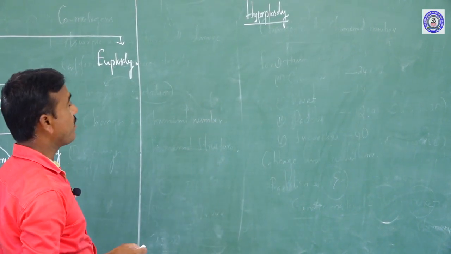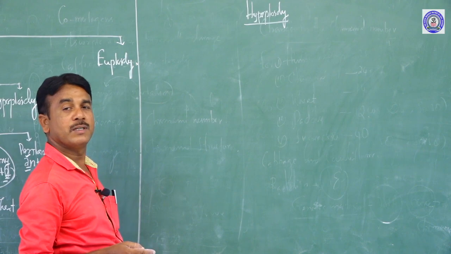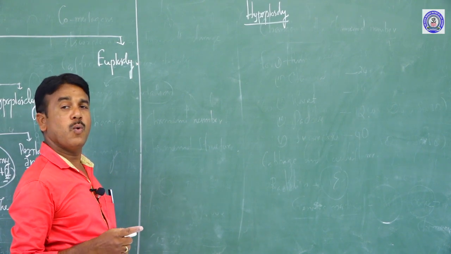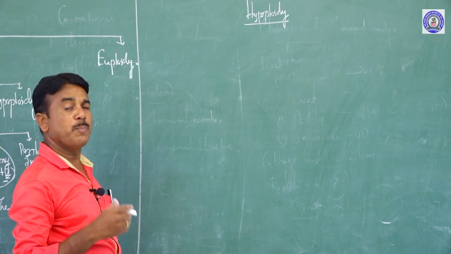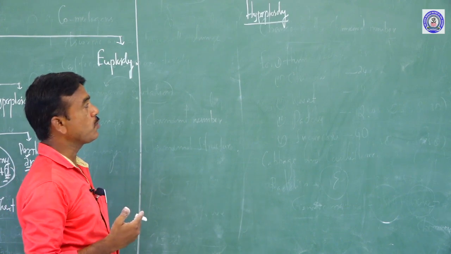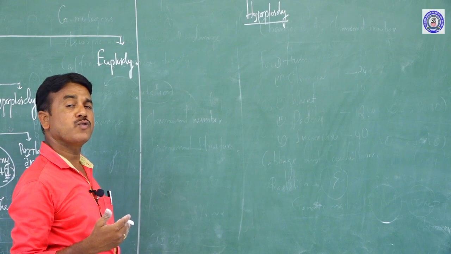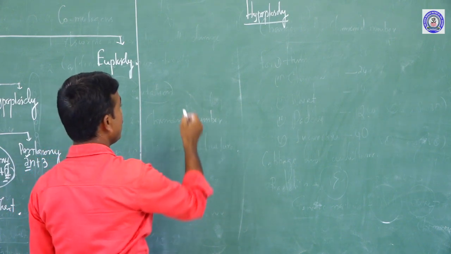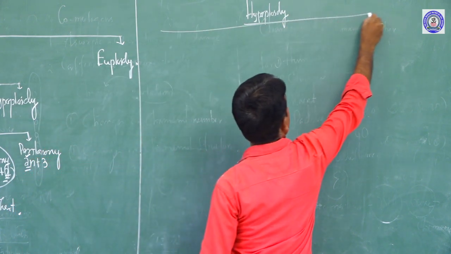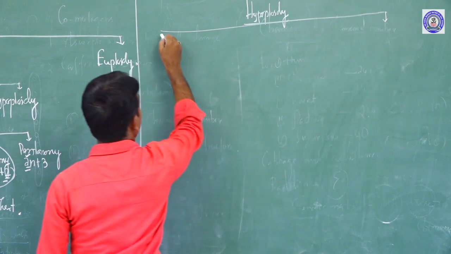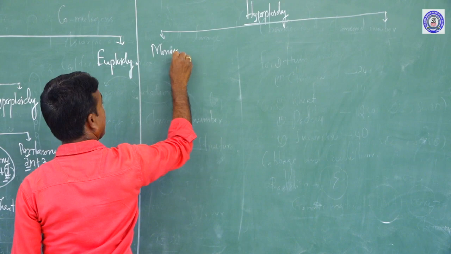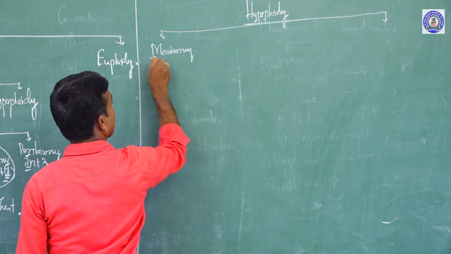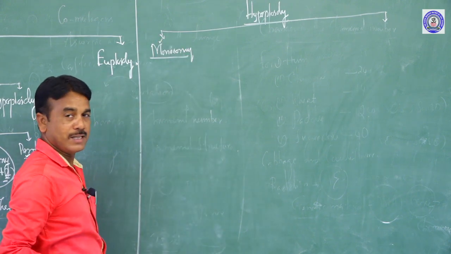So what is the definition of hypoploidy? Decreasing one or more chromosomes from the diploid. Based on the loss of chromosomes, hypoploidy is also further classified into various types, namely monosomy. Mono is single.